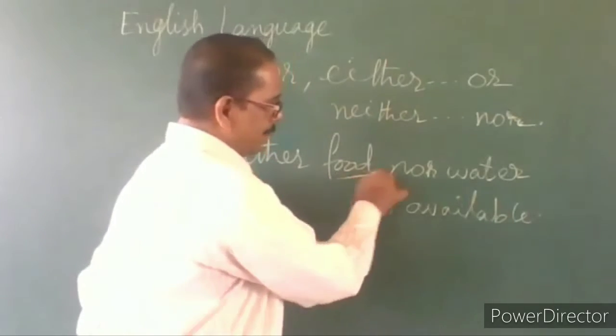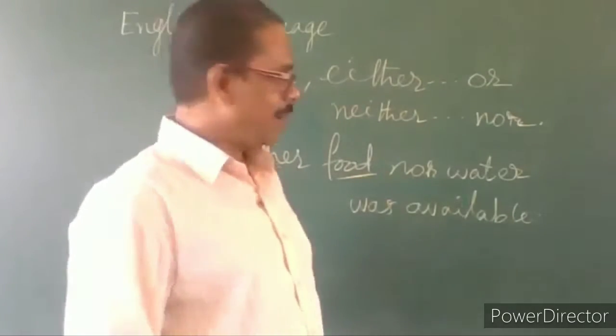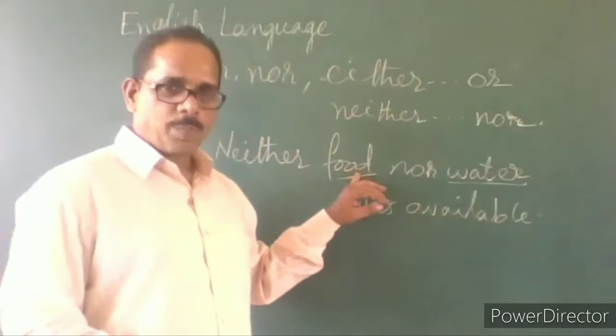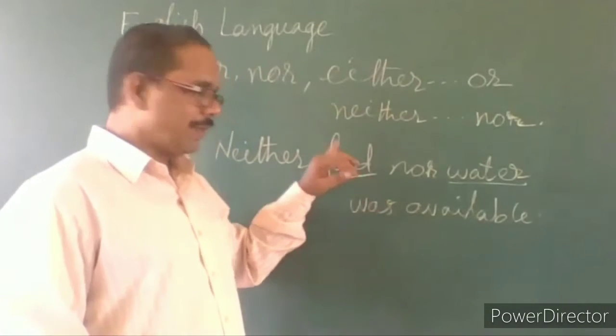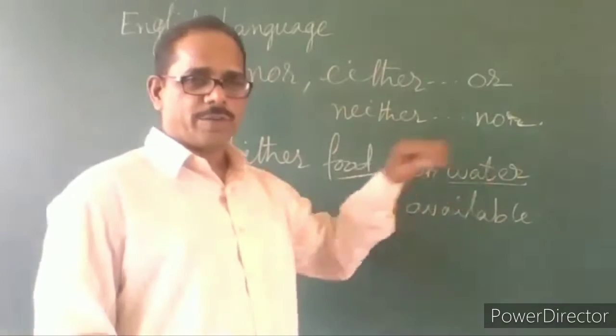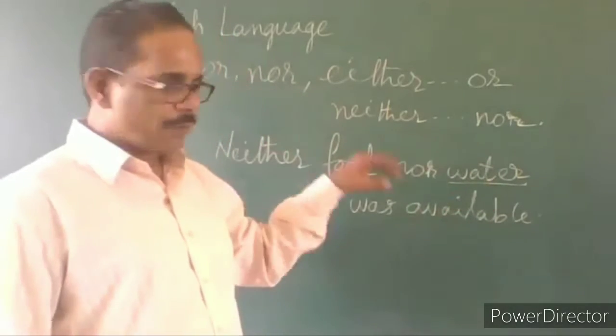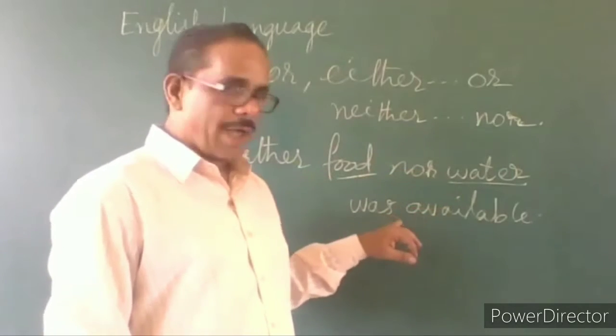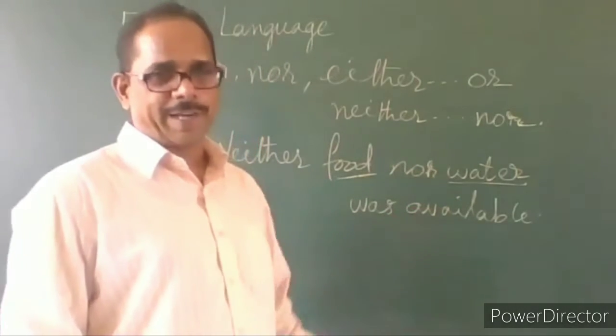Food was not available. What else was not available? Water also was not available. Is it singular or plural? Should be plural because food and water, two things are there. According to our first rule, it should be, food and water were not available. That should be the correct form.